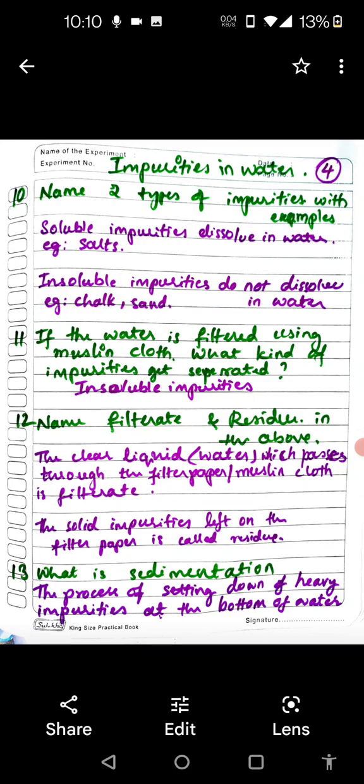Name the filtrate and the residue in the above experiment. If you are filtering, name the filtrate. The clear liquid water which passes through the filter paper or muslin cloth is the filtrate. Yes. The solid impurities left on the paper are called residue. Yes. What is sedimentation then? After filtration, we will do sedimentation, no? The process of settling down of heavy impurities at the bottom of the water.